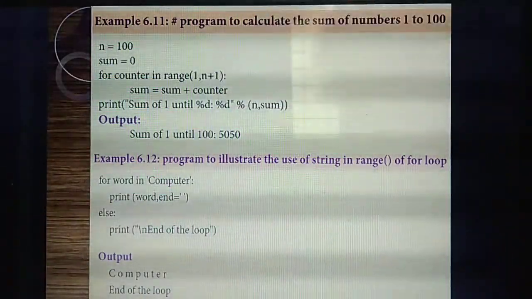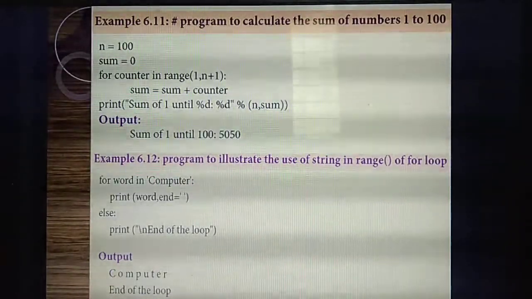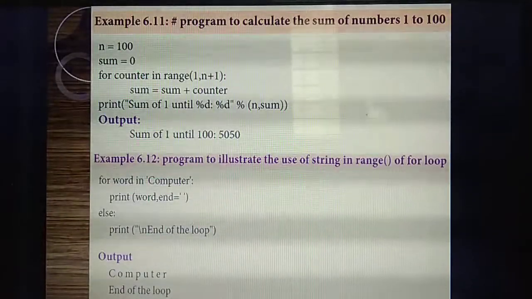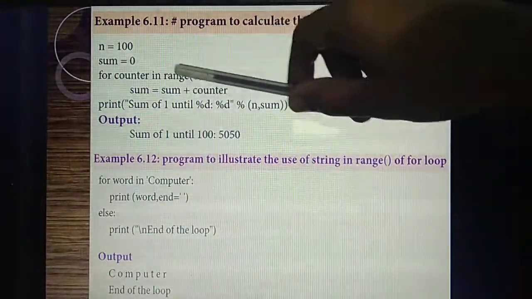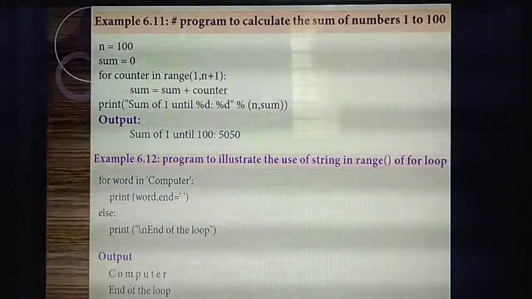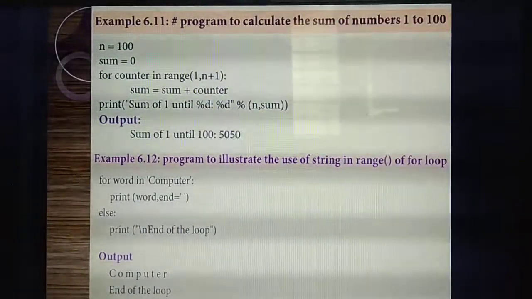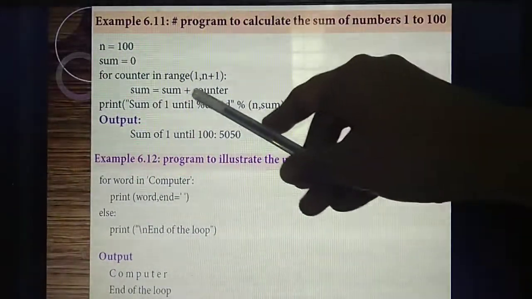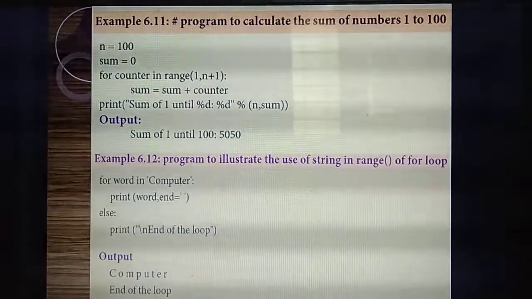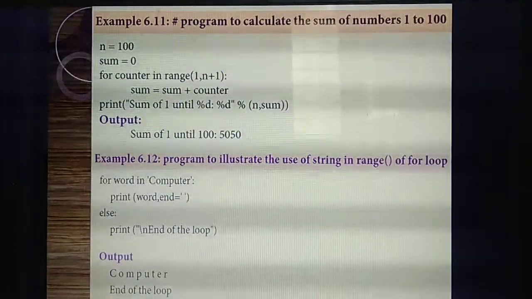Sum, the initialized value I am giving, sum equal to 0. Before we add, what's the initial value? Sum equal to 0. Will any other value be there for sum? No. Next, for counter in range function. How many values will be there? Starting value and ending value. Only two values: 1 comma n plus 1. The start value is 1. n plus 1 is the stop value.